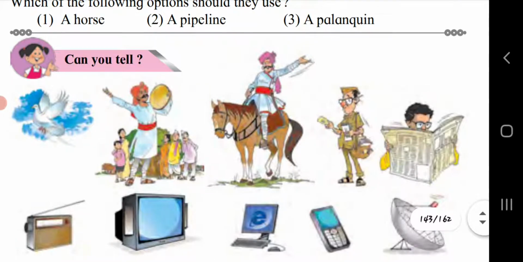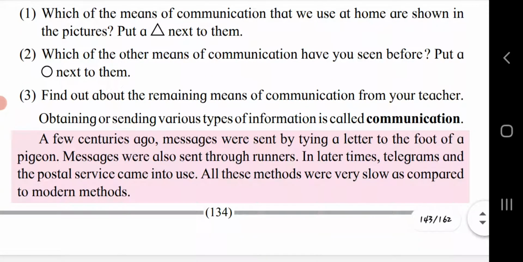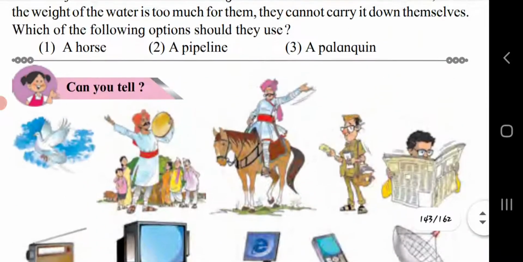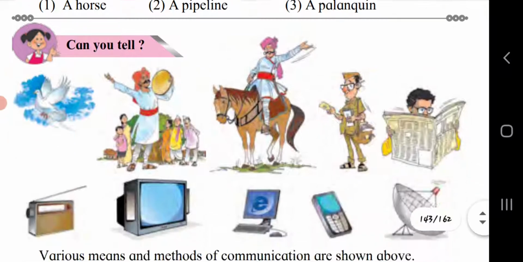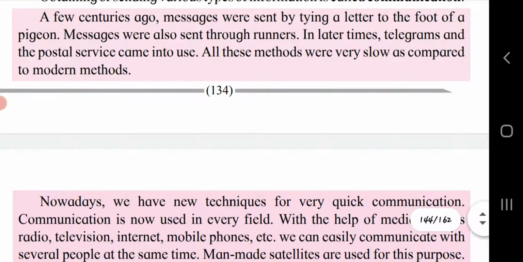The first three pictures show a pigeon carrying a message, and also a message being given in the villages by a runner or by way of a horse. These are the ways which were used at the time of kings and queens, that is, at the time of the ancient Indian period.